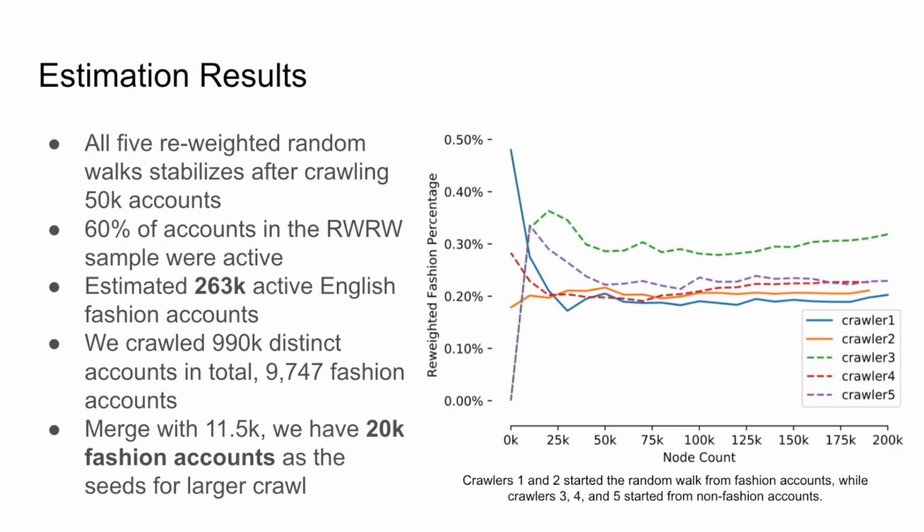From the results, we found that the fashion percentage for all 5 walks stabilized after crawling 50k accounts, and 60% of accounts in the sample were active. Therefore, we estimate the number of active English fashion accounts in the subgraph is roughly 263k.